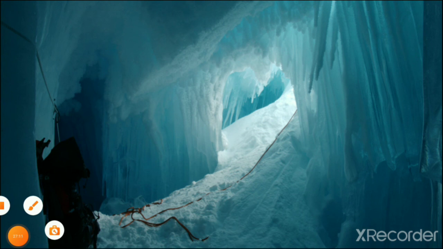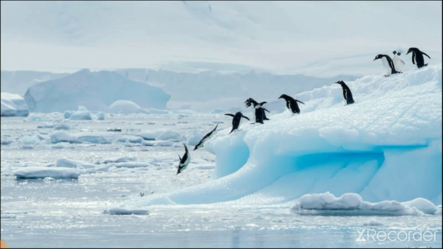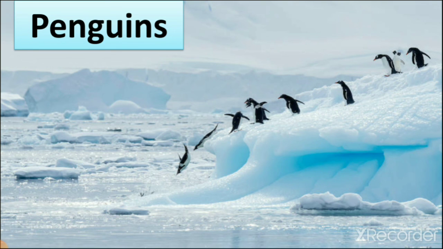Some animals are living in sea caves or ice caves. Here you can see the picture of sea caves or ice caves, which are found in areas where the atmosphere is cool. So that's why they are known as ice caves or sea caves. Here you can see the picture of penguins. As we know, penguins are living in ice, so here you can see the picture of a penguin. So animals like penguins are living in ice caves.